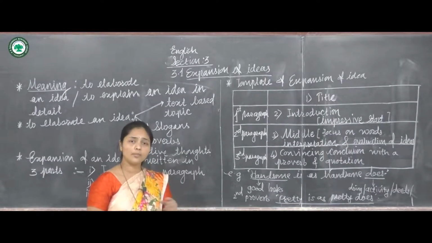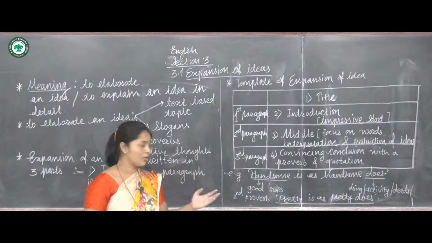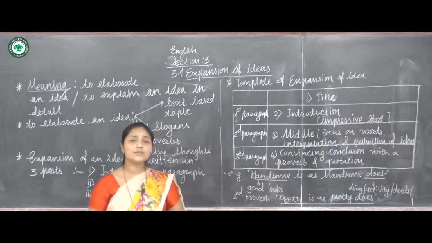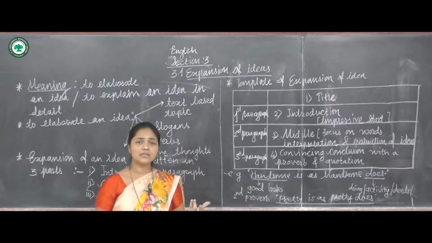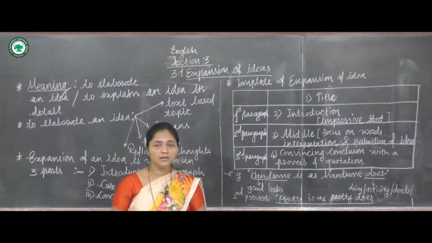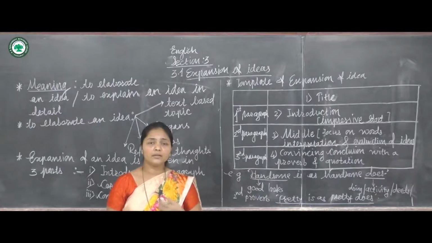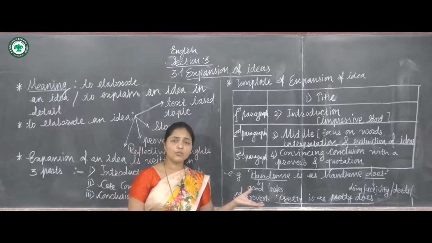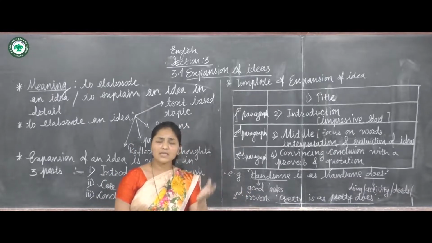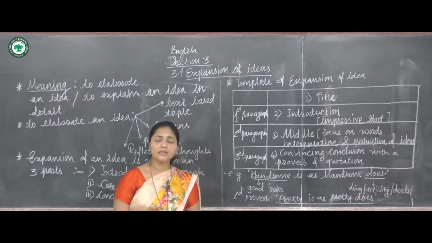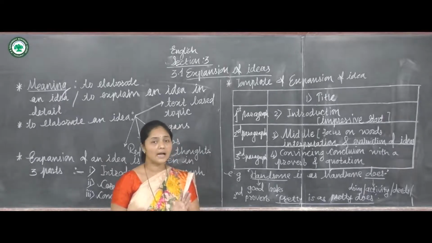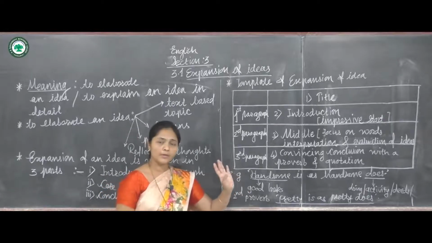Now you have to elaborate it. What is the meaning of this proverb, handsome is as handsome does? We take out the keywords, find out the symbolic meaning, then we have to develop this idea. The meaning of this proverb is that one's character, one's activity, one's deeds and actions are more important than his or her appearance. This is the meaning of this proverb.